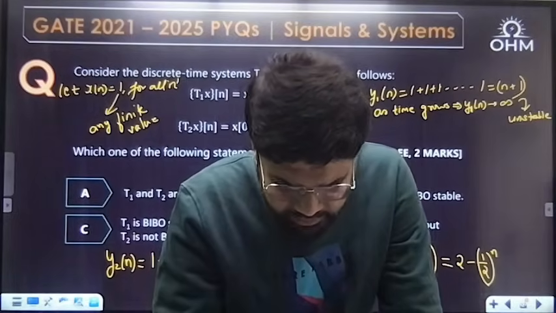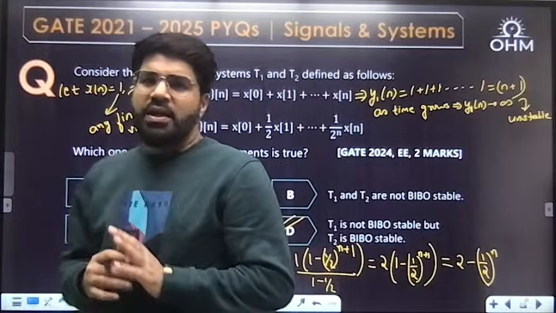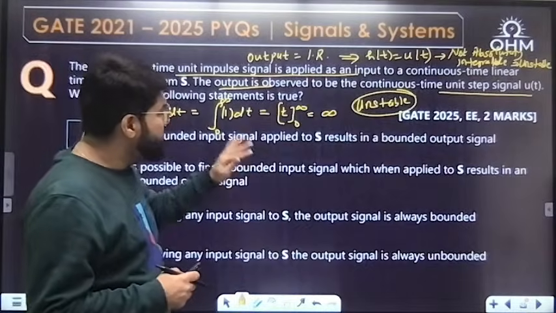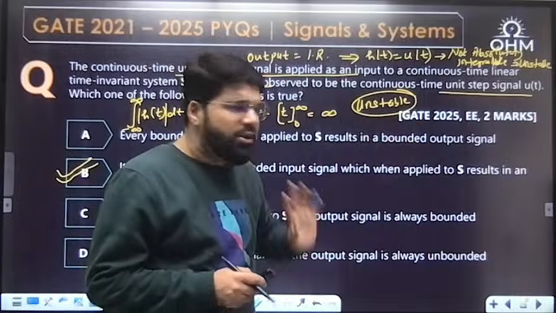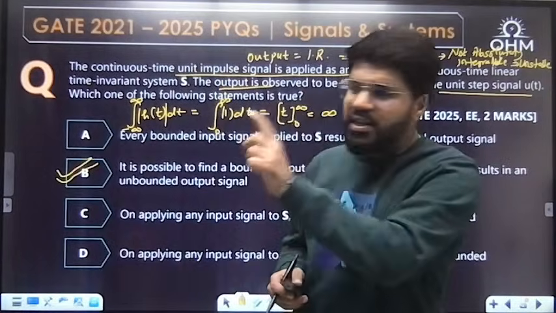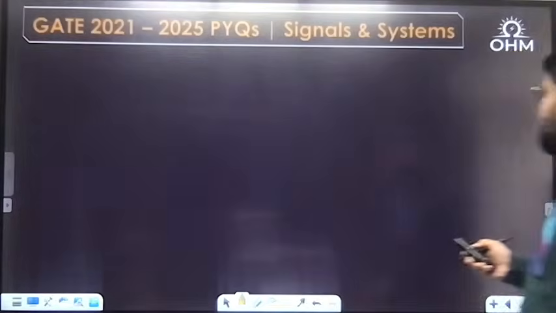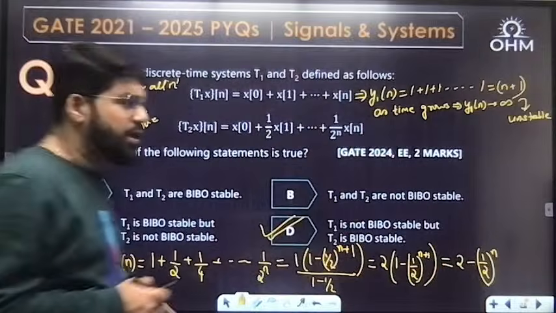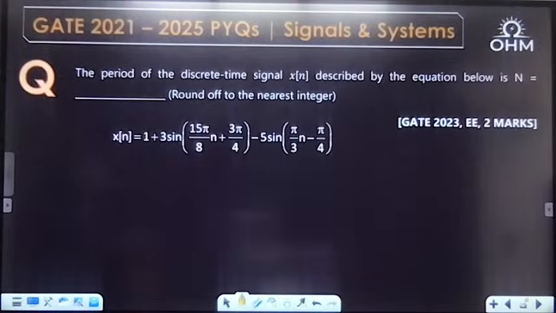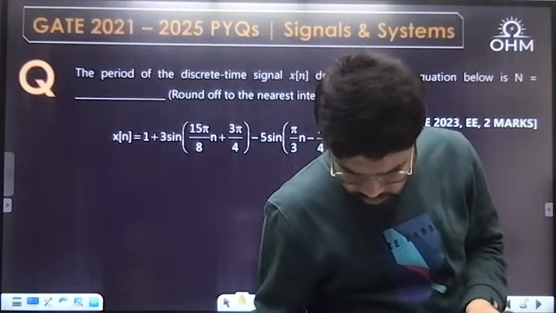Sai Vikas correct. Sumukha correct. D is the correct answer. Right? So this one is on stability calculation. The previous one was also a good question. That is GATE 25, but that is more of a conceptual nature. The words and definitions have to be clear for the previous question. That one was EE, and this one was also EE. GATE 23, EE 2 marks question. Next question, EE 2 marks question.